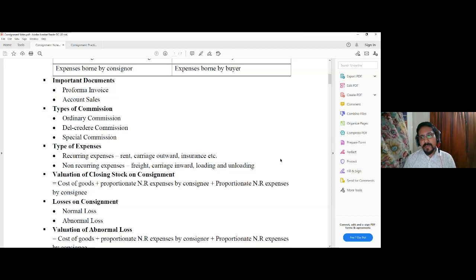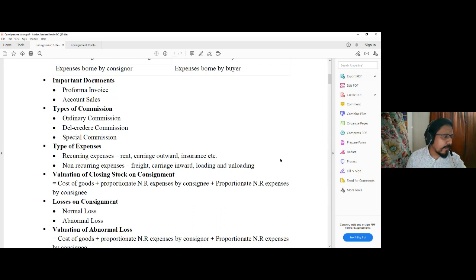Examples of recurring expenses are rent, carriage outward, insurance, while non-recurring expenses are freight, carriage inward, loading charges, unloading charges, etc. Obviously you cannot directly specify a particular expense to be always recurring or always non-recurring. It depends. Normally, if nothing specifically is mentioned, then all the expenses incurred by the consignor are treated as non-recurring expenses, while expenses incurred by the consignee may be recurring as well as non-recurring.